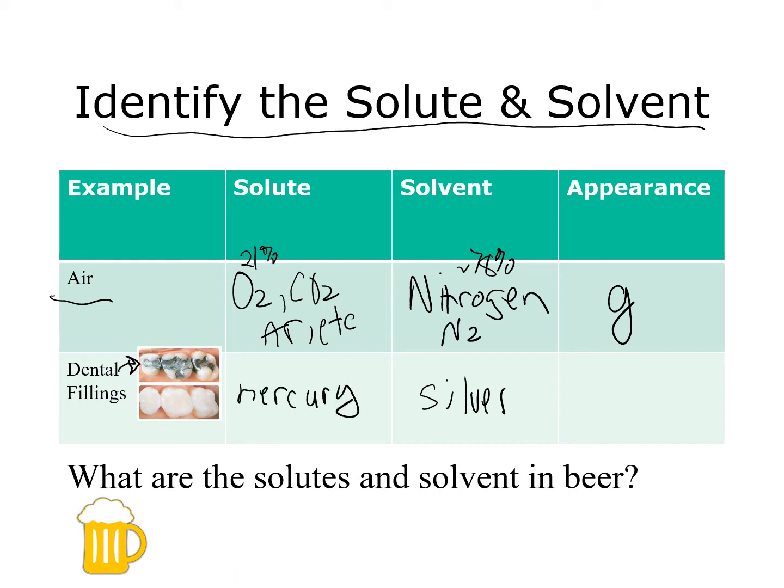And they call these amalgam fillings. Versus the one at the bottom, those would be your porcelain fillings. So the appearance of the amalgam fillings is going to be a solid. The fillings are solid in your mouth, and it's a mixture of these two metals.